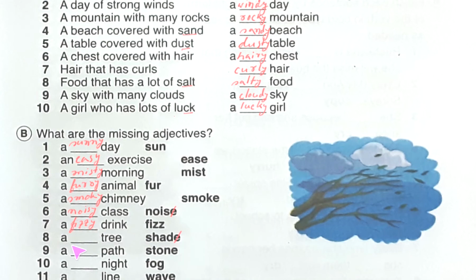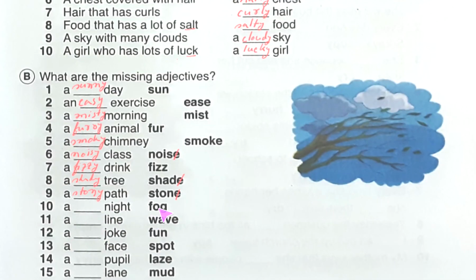A dash tree, what will be here? This e will be dropped and y will be added. So it will be a shady tree. A dash path, it will be stony path. At that time e will be dropped. We will write here stony path. A dash night, here it is written fog, it will be foggy, and another g will be added. So write it here, foggy night. A dash line, what can we write here? It will be a wavy line, a wavy line.